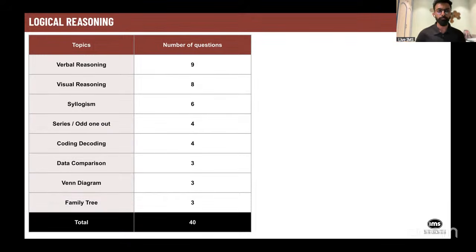So just be careful. Now, out of these 8 questions, 3 were based on front view, top view, side view. There were 3 questions which were based on your patterns where you had to complete the series.